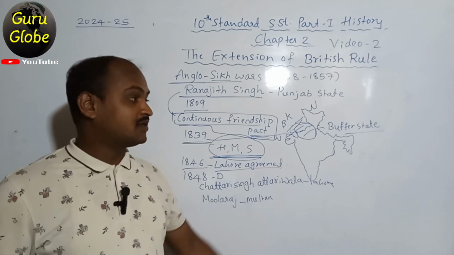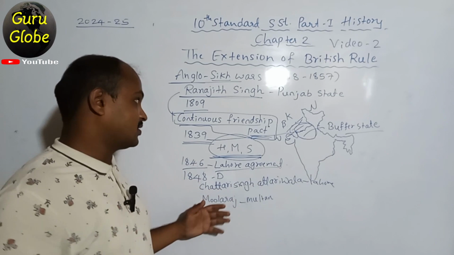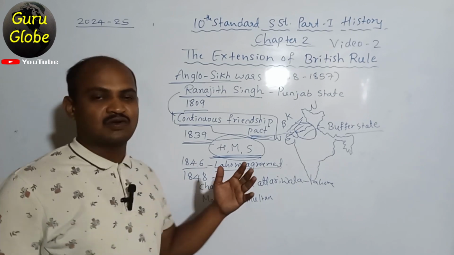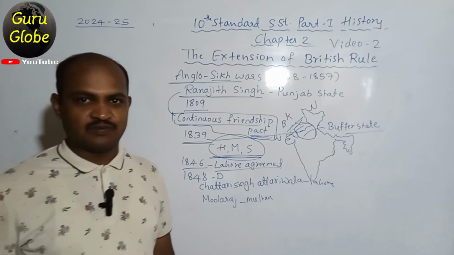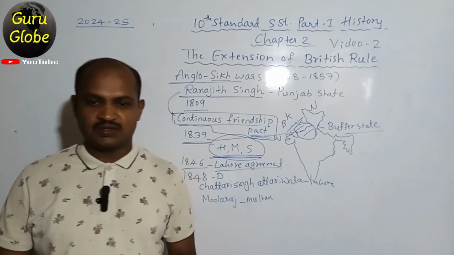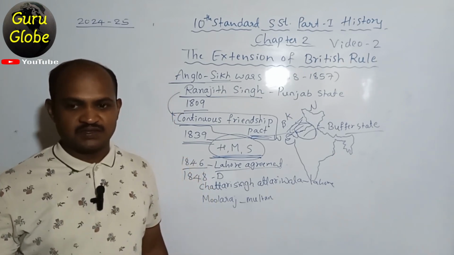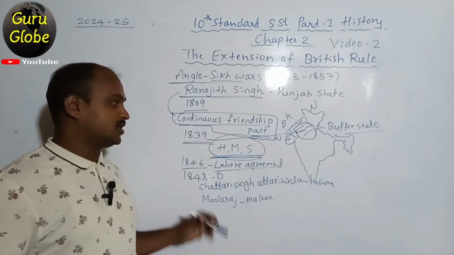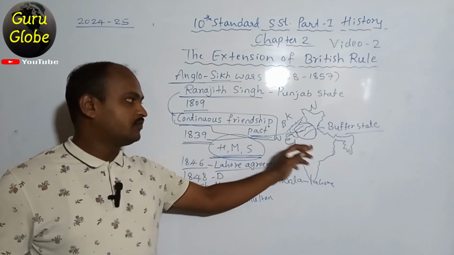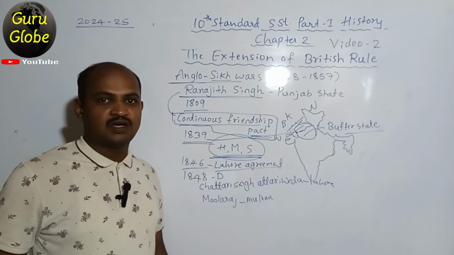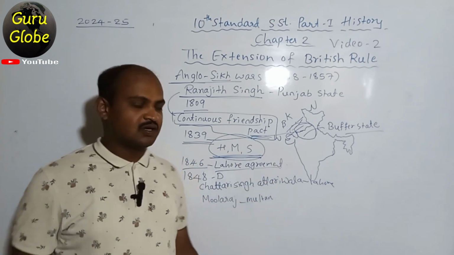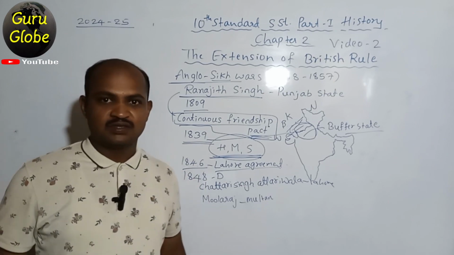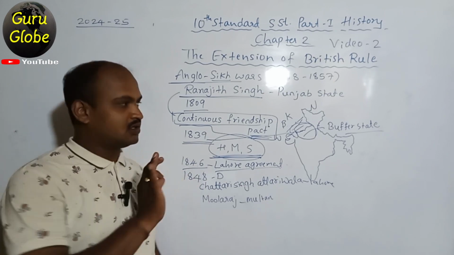They tried to save the Punjab state after the Anglo-Sikh War, but they couldn't, due to lack of support from the others. That's what we see here, and by this, the Punjab state became a subordinate state or a princely state under the British. This is the Anglo-Sikh War. Students, I hope you all understood this topic.